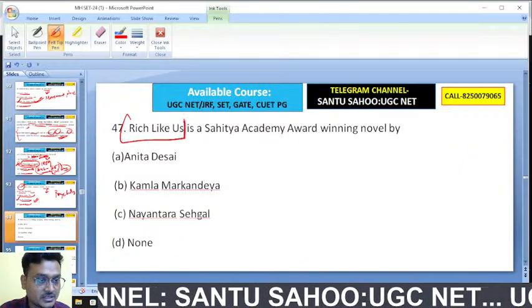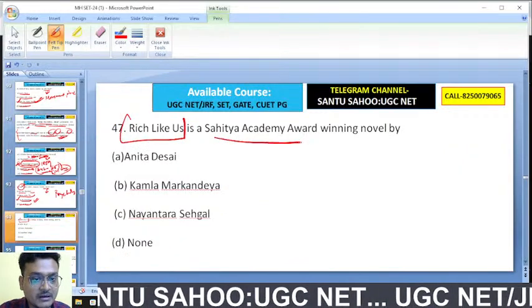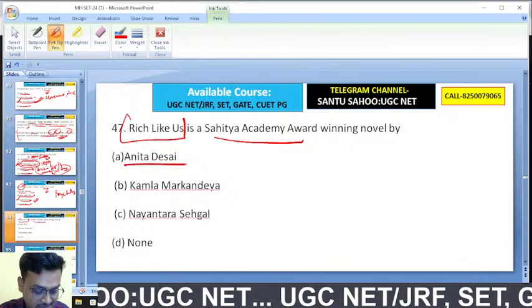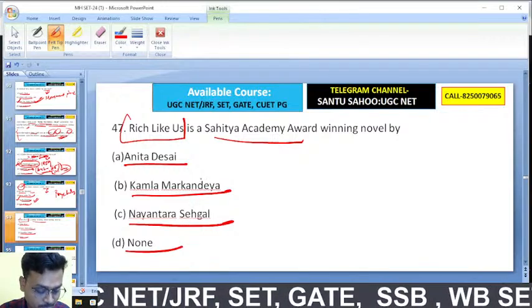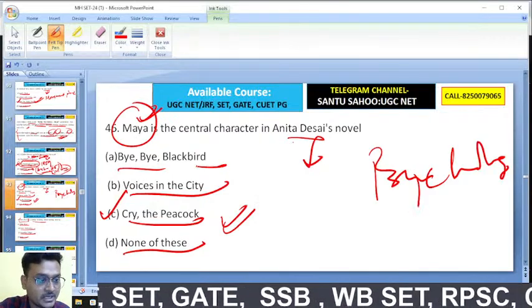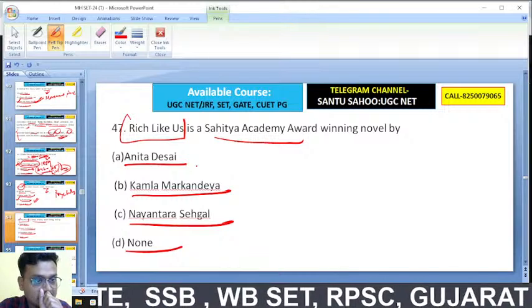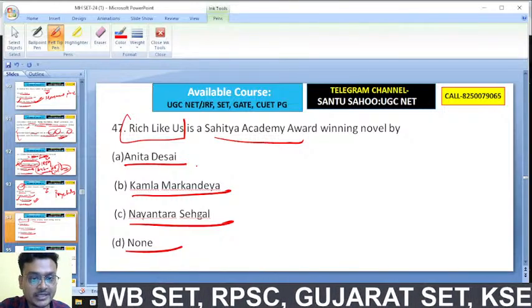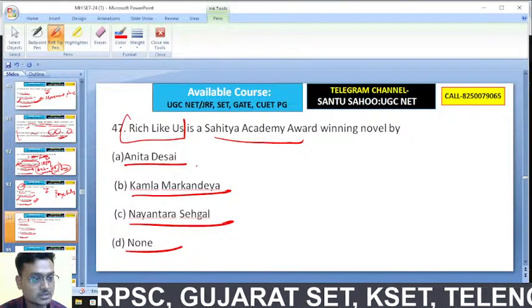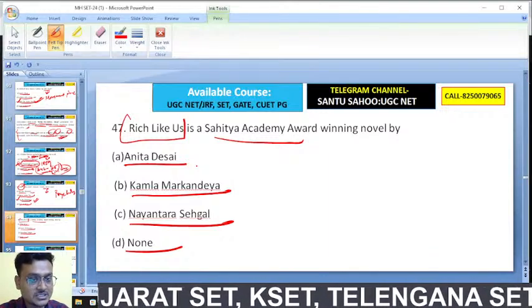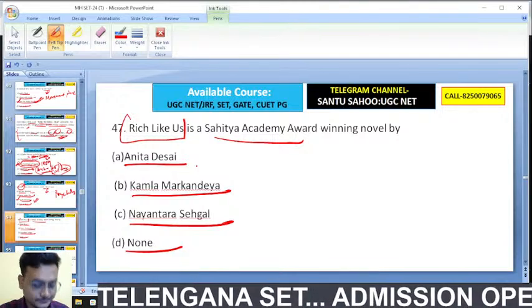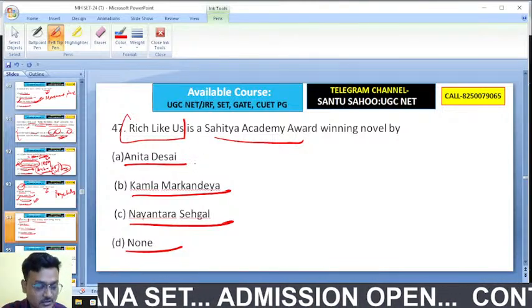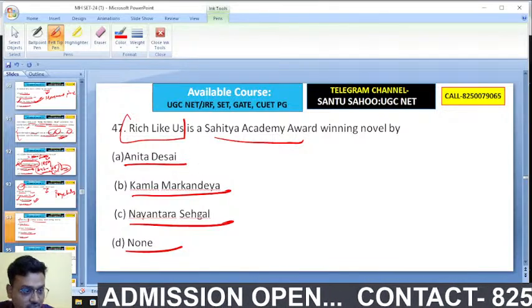Rags Like Us is a Sahitya Akademi Award winning novel by whom? Anita Desai, Kamala Markandaya, Nayantara Sahgal, none of these. Who wrote this novel? Easy one. It's Nayantara Sahgal. So here C is the right answer.